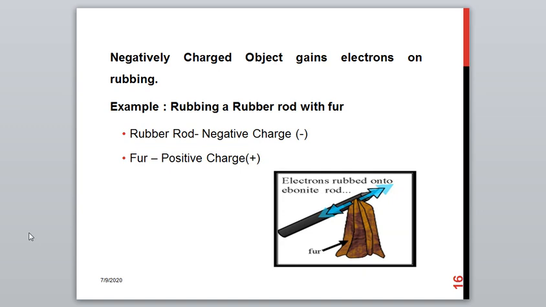Similarly, when you have a rubber rod, depending upon the material, the charges will vary. When you rub a rubber rod with fur, the rubber rod will acquire a negative charge, and the fur material will acquire a positive charge.